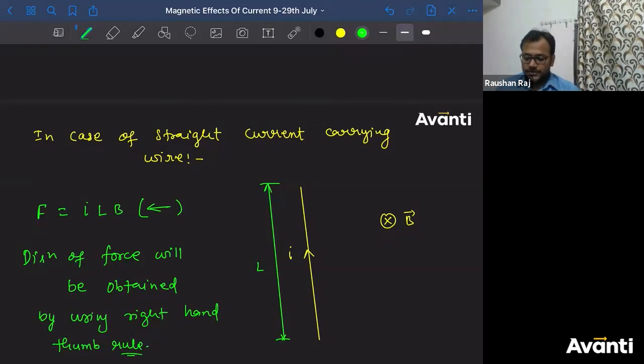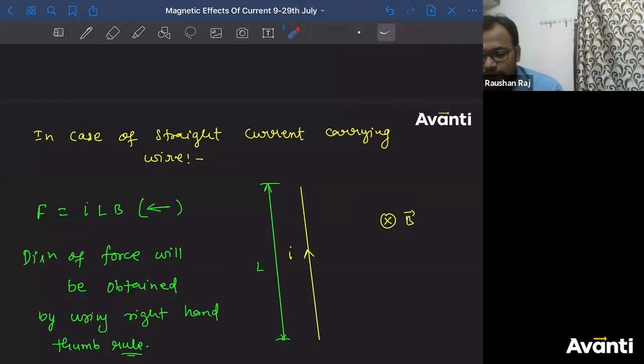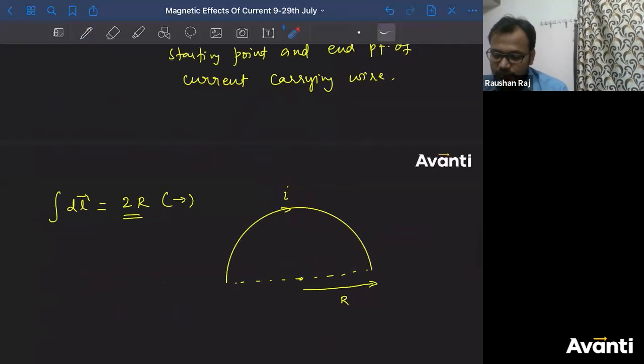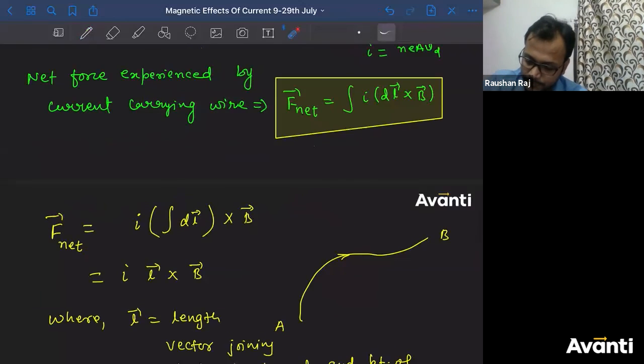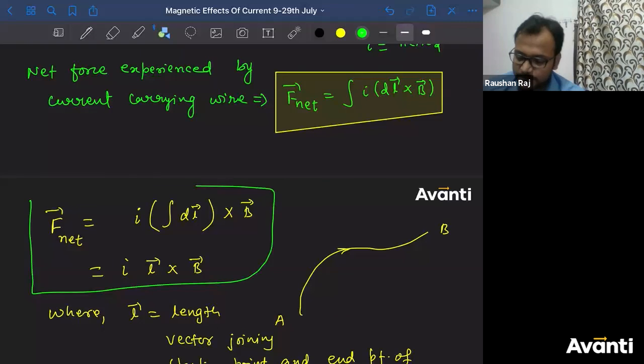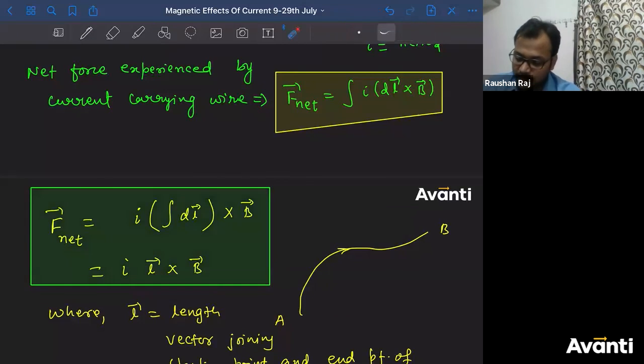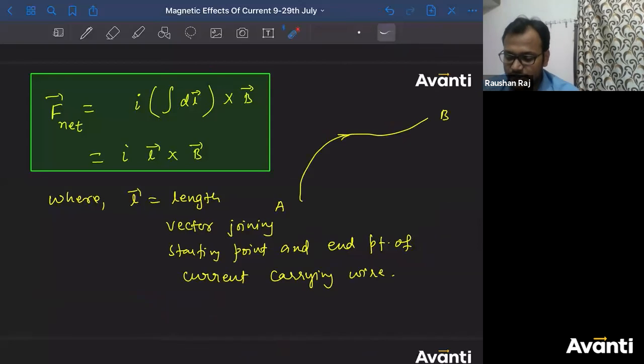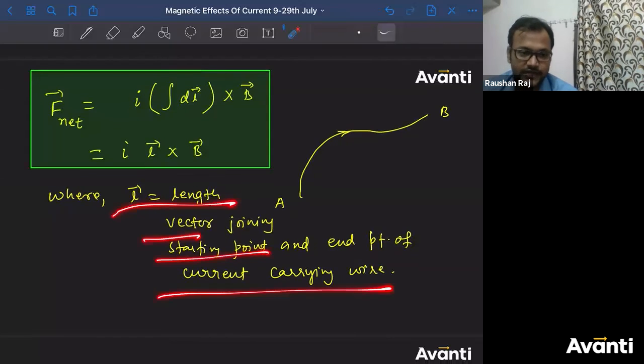Alright guys, so this is it. This is all about force on a straight current carrying wire, or force on a current carrying wire, if that current carrying wire is kept in a uniform magnetic field. So this formula you have to remember. This part is important to you, so please remember this part. And in this part, the L vector is important. What is that L vector? The length vector joining the starting point and end point of the current carrying wire.